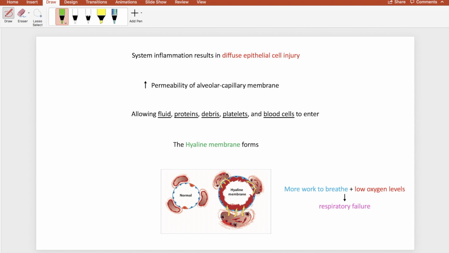Systemic inflammation results in diffuse epithelial cell injury. This increases the permeability of the alveolar capillary membrane. The increased permeability allows fluid, proteins, debris, platelets, and blood cells to enter from the vascular compartment and into the interstitium and alveoli. This forms the hyaline membrane, which is impermeable to gas exchange.